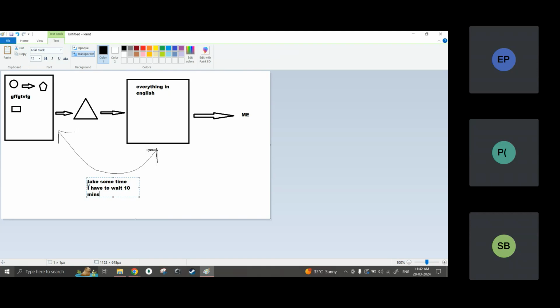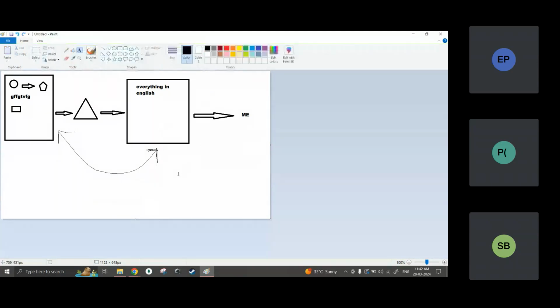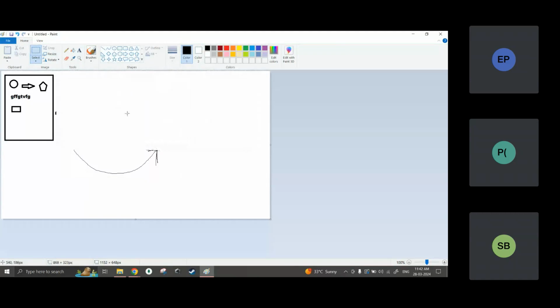Now let me go to the other approach, the interpreted language approach. Let us see what will happen here. In the interpreted language approach, I also know a person who knows all these things.